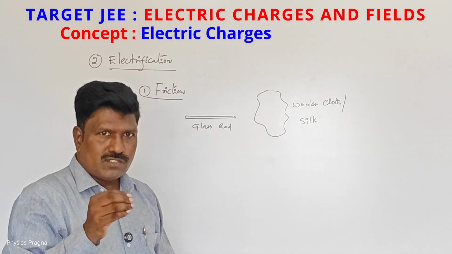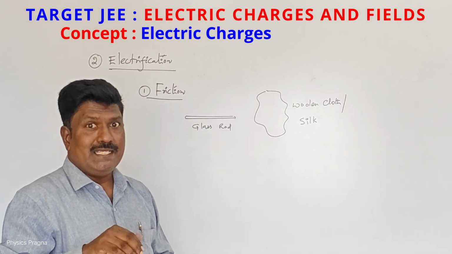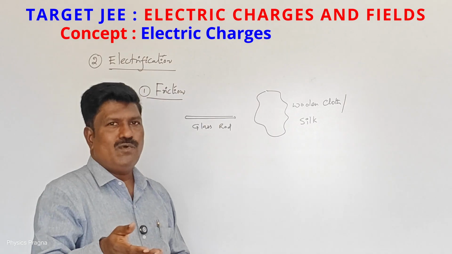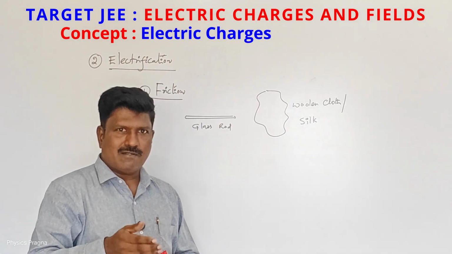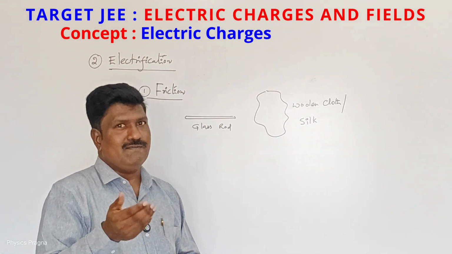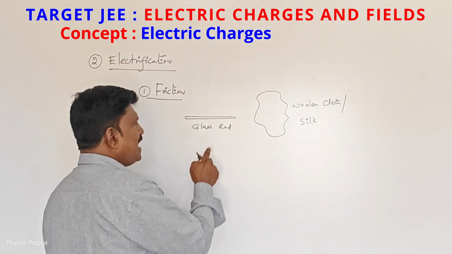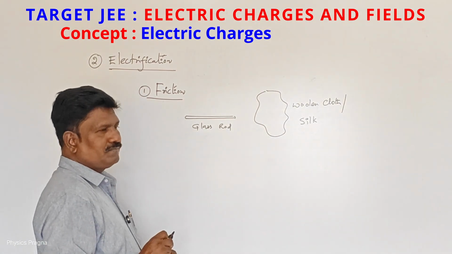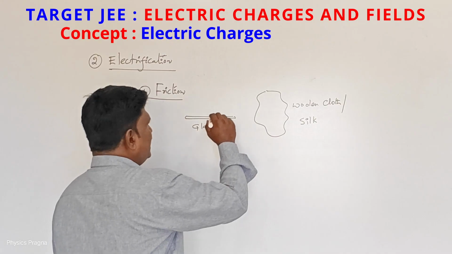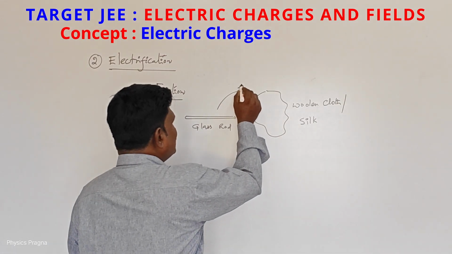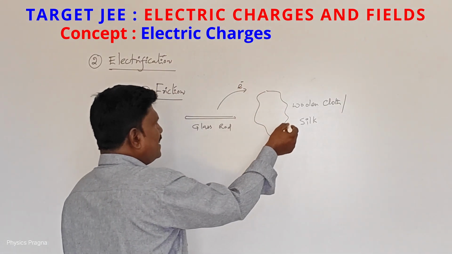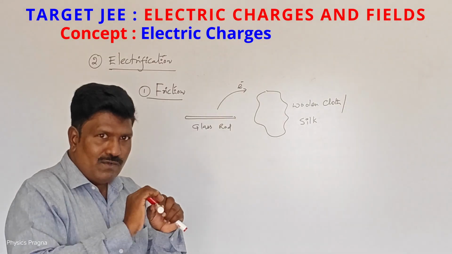So, if electron affinity is less, it gives away electrons. The body which has more electron affinity will take the electrons. So, as the glass rod has less electron affinity, it transfers electrons to the woolen cloth when we rub both of them.